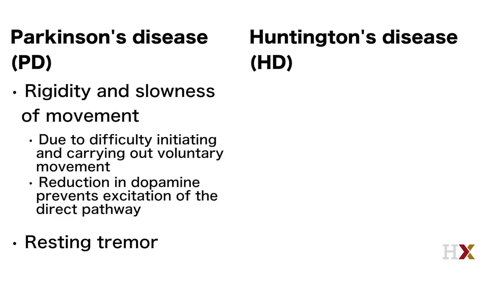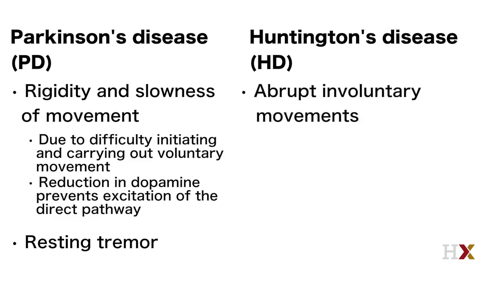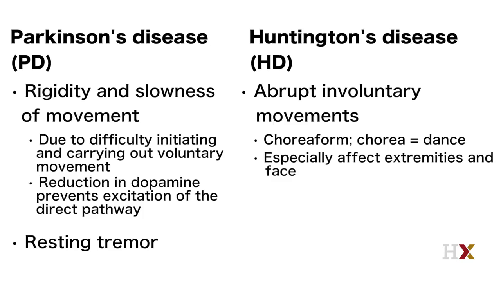Huntington's disease, or HD, is in many ways the opposite of Parkinson's disease, at least as far as the symptoms are concerned. While patients with Parkinson's disease experience rigidity and abnormally slowed movements as their main symptom, HD patients are primarily characterized by abnormal involuntary movements that are often abrupt, irregular, and unpredictable. These are called choreiform movements of the body, named after the Greek word choreia, meaning dance. They especially affect the extremities and the face.